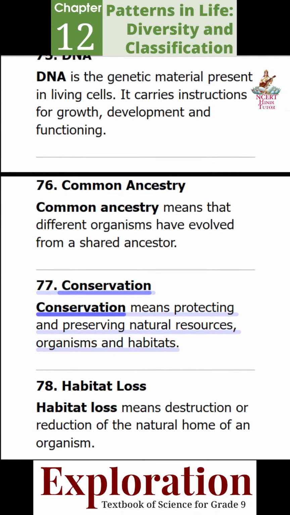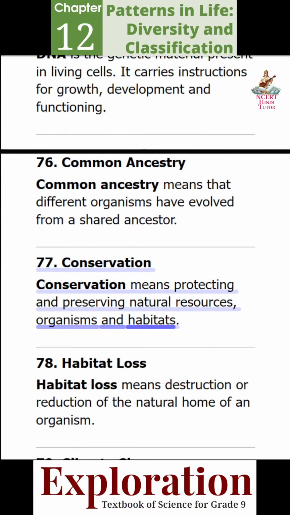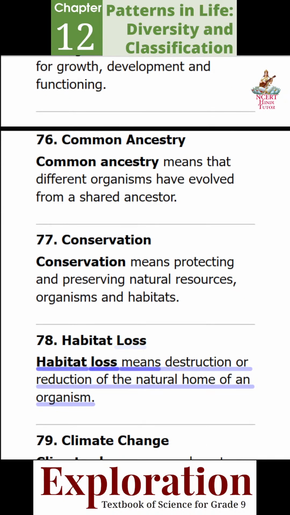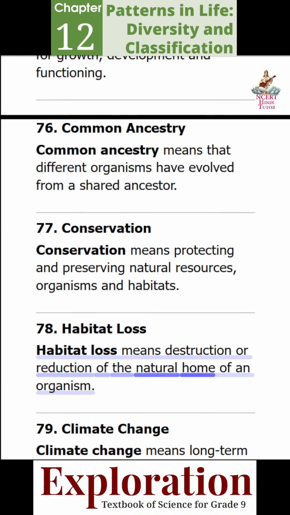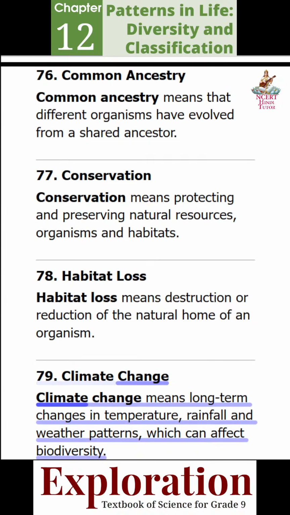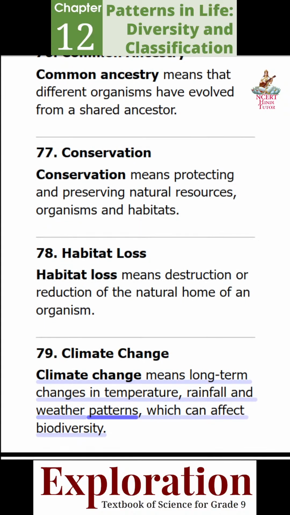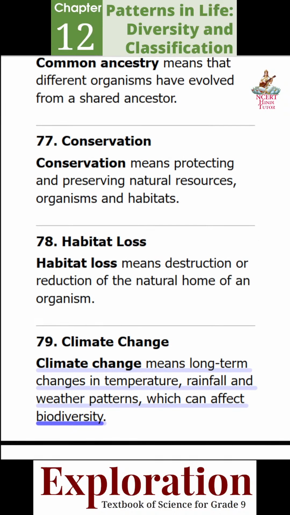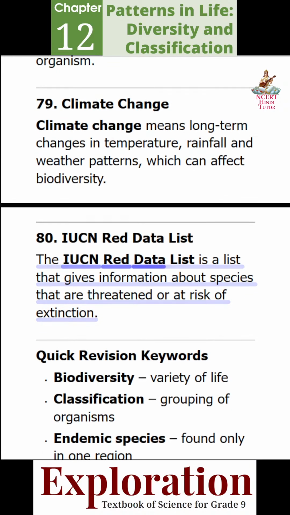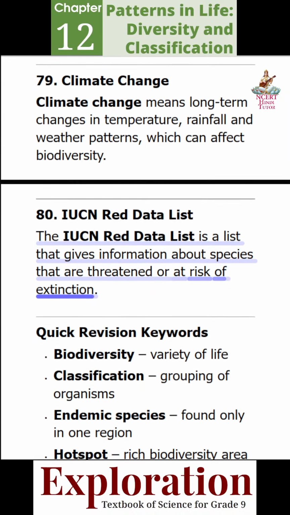77. Conservation. Conservation means protecting and preserving natural resources, organisms, and habitats. 78. Habitat loss. Habitat loss means destruction or reduction of the natural home of an organism. 79. Climate change. Climate change means long-term changes in temperature, rainfall, and weather patterns, which can affect biodiversity. 80. IUCN Red Data List. The IUCN Red Data List is a list that gives information about species that are threatened or at risk of extinction.